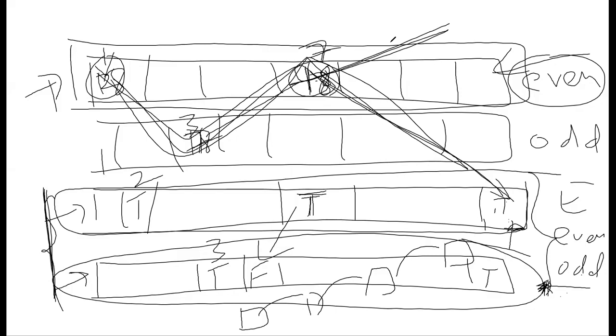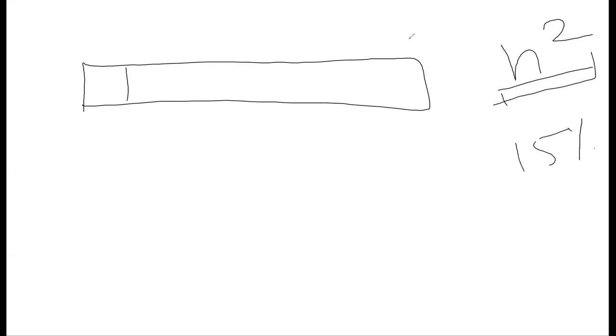This was the main crux of the problem. Now the challenge is how to create this even odd array. One way is to iterate over the integer array that we're provided with, and I did it with n square, because every time you do a loop, since it's a DP problem, the constants are very less. So n square will be fine. It works on LeetCode and is accepted, but the performance is only around 15%, better than only 15% of other solutions, at least in my case.